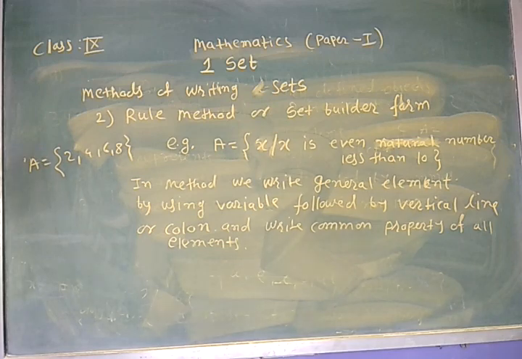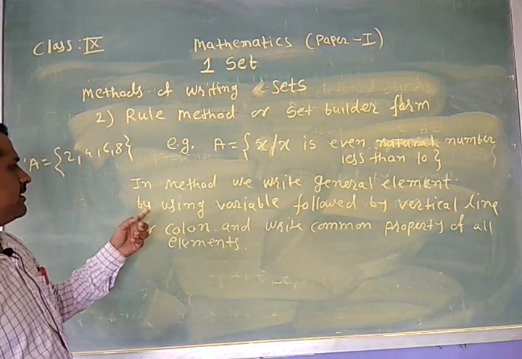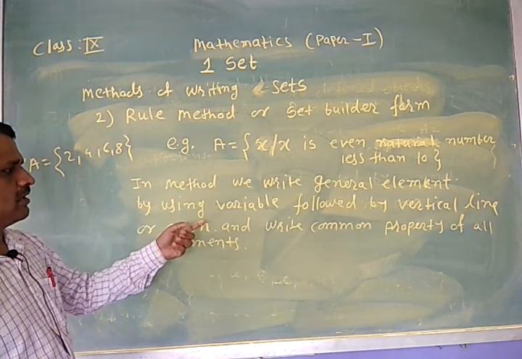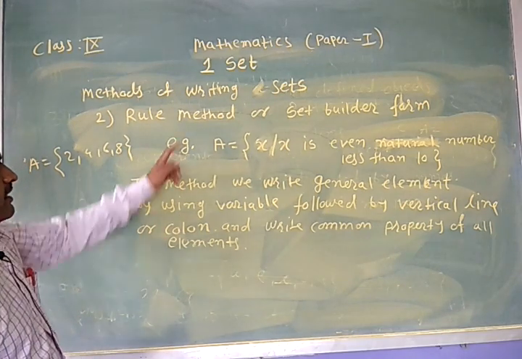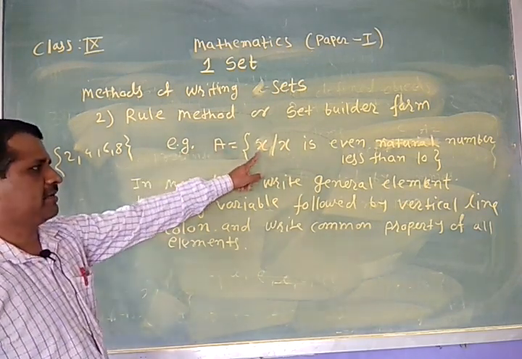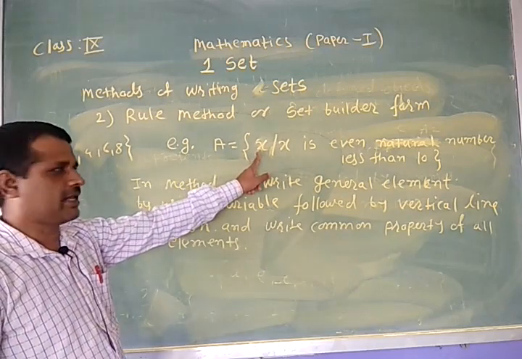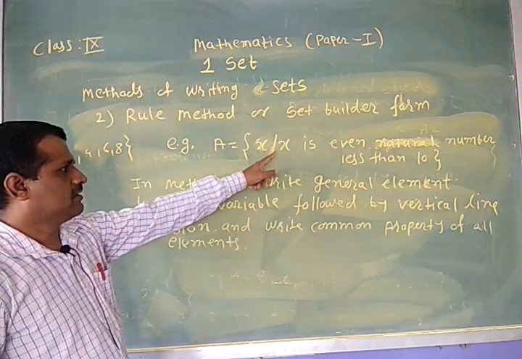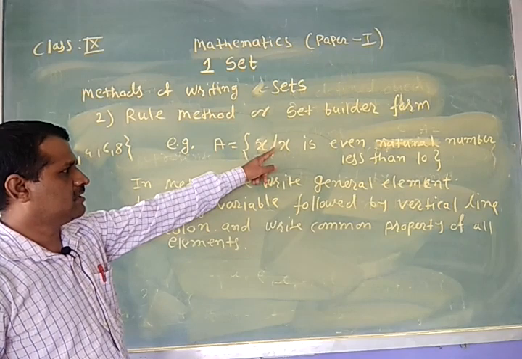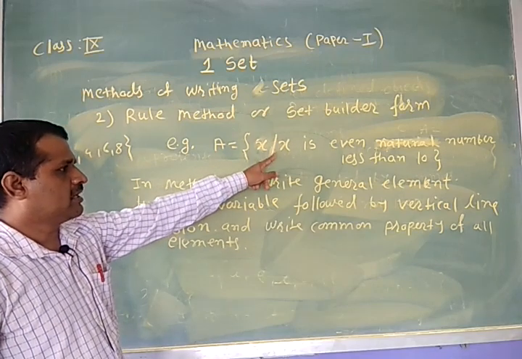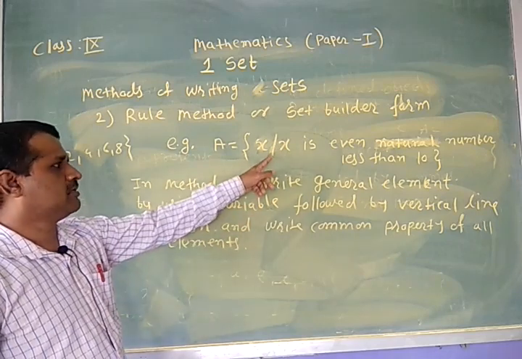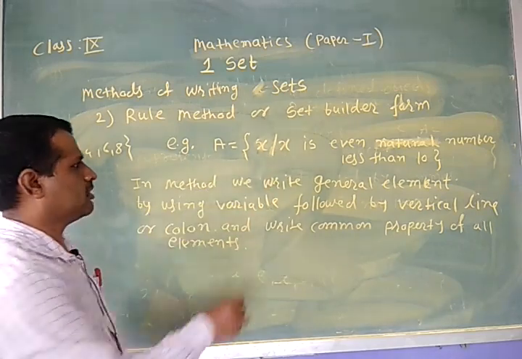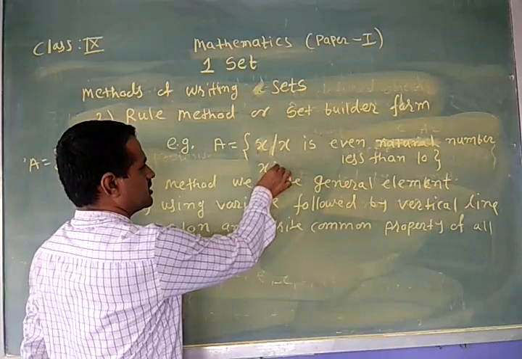Here, in this method, we write the general element by using a variable followed by the vertical line. Look at it. We write the general element by using a variable, that is x. Then after that, there is a vertical line. This is the vertical line, or colon. Instead of this, we can also use the colon. Instead of this, we can also write x such that x.